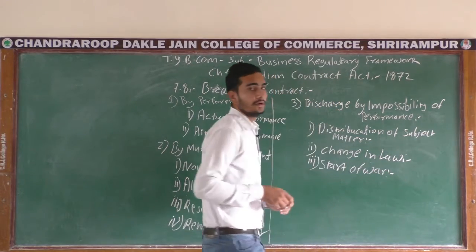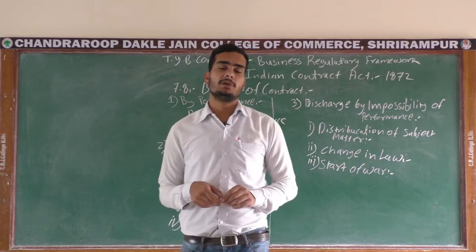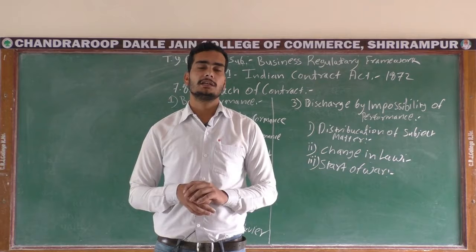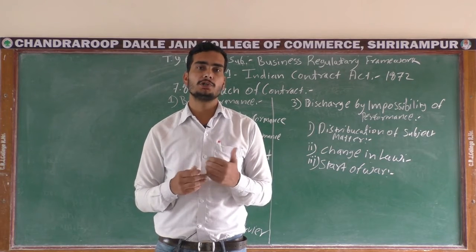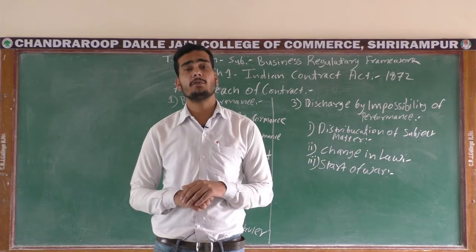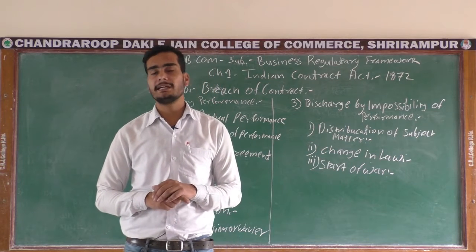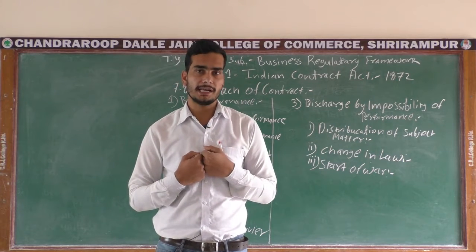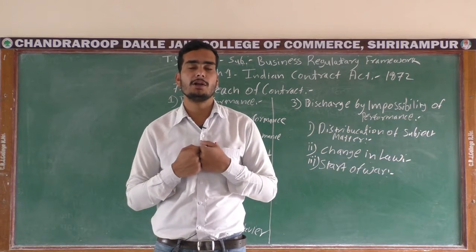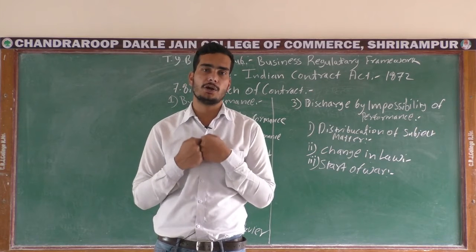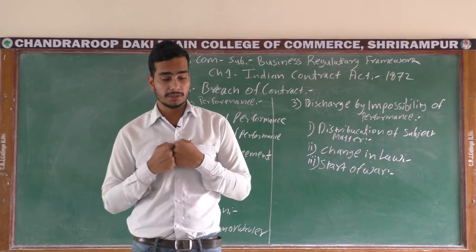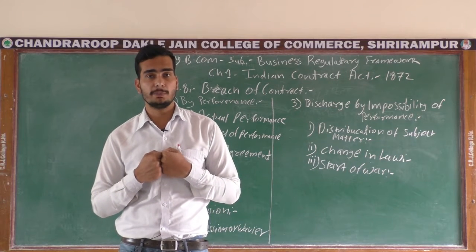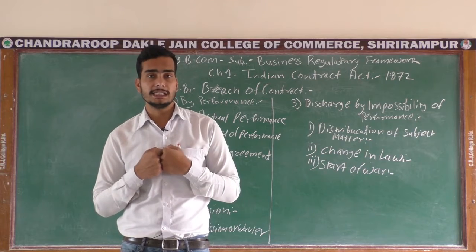Start of war. Okay, you are making a contract with a person from another country who is not a citizen of India, but due to some course of action, that country and our country start a war. So in that sense, are you able to perform that act? No, you are unable to perform that act, because both countries are at war, and we cannot trade with the enemy, or perform any type of activity or contract with our enemy country. In that sense, your contract is considered discharged automatically because the war has begun.